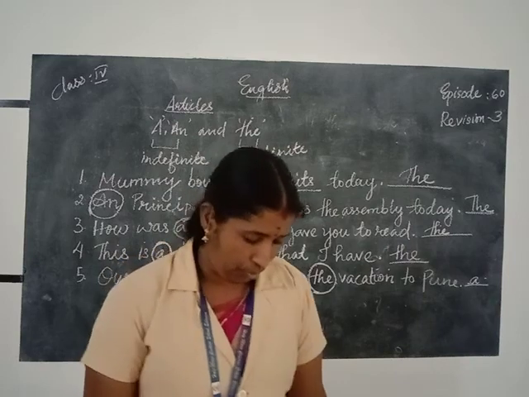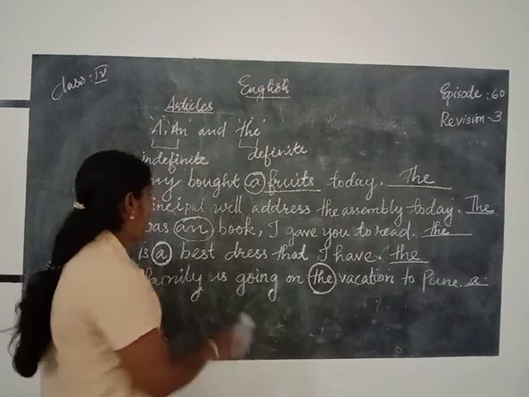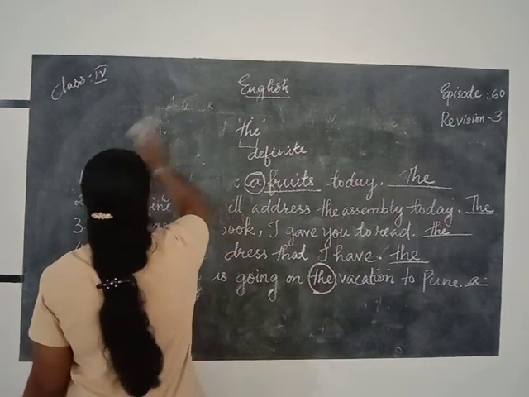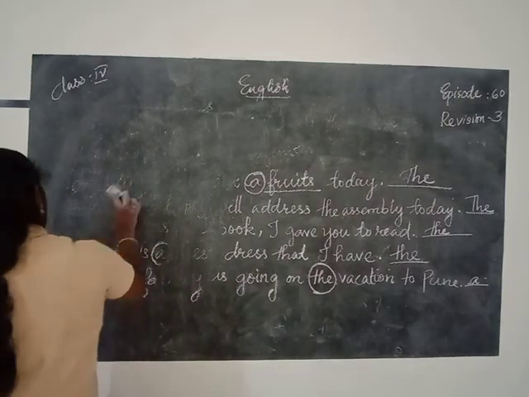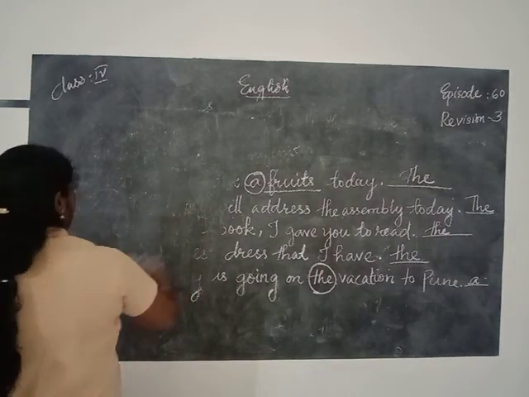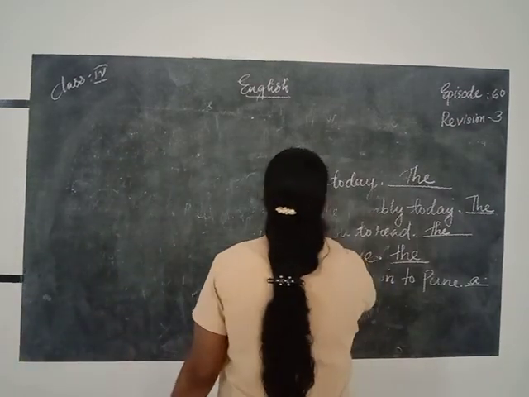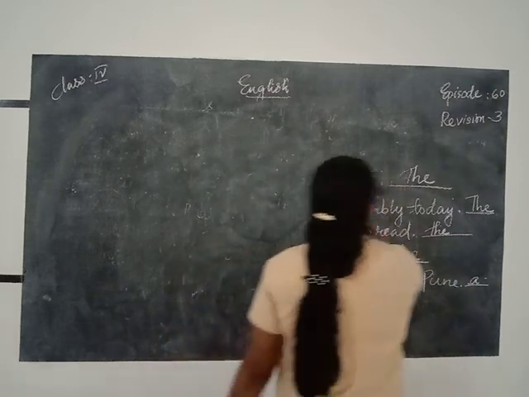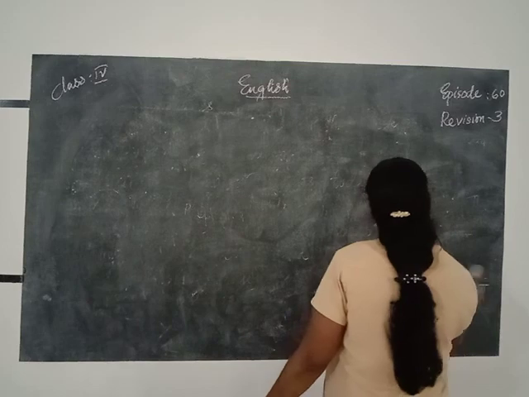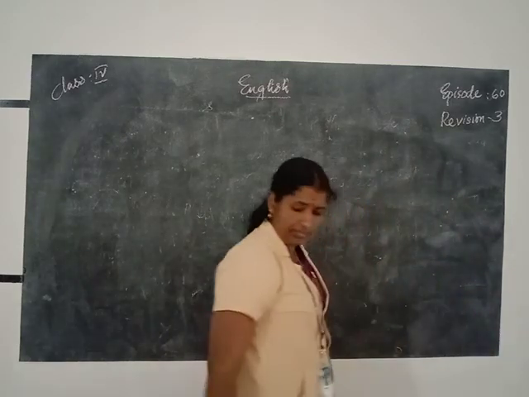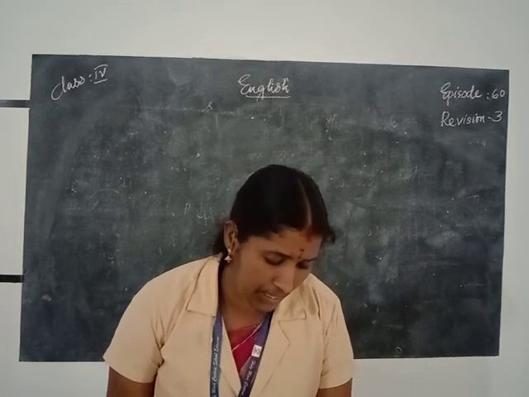Page number 24. Take turns to say the sentences with the missing articles.